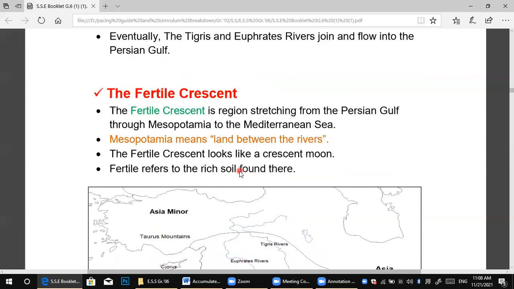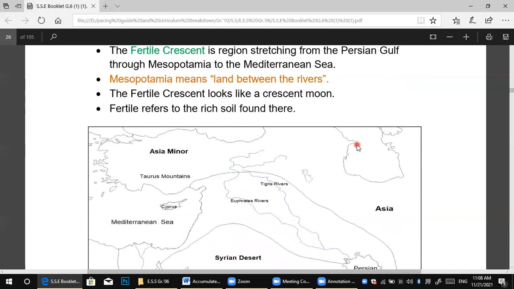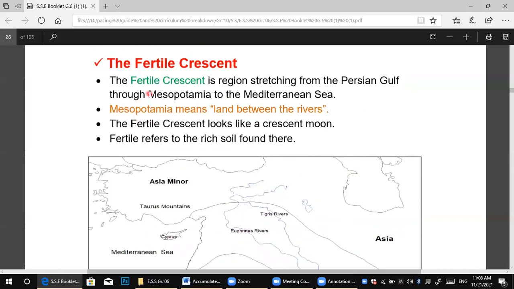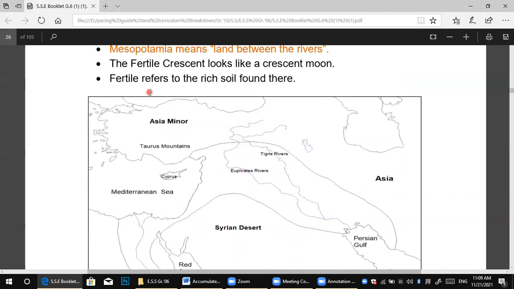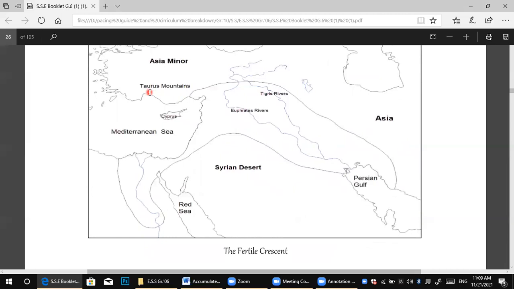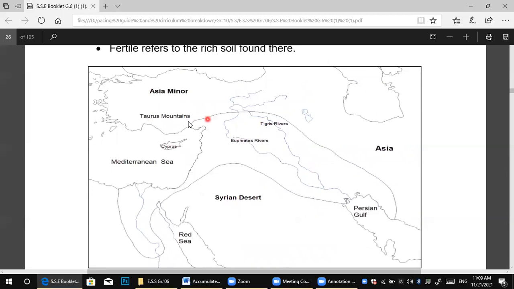After that, the Fertile Crescent. The Fertile Crescent is a region stretching from the Persian Gulf through Mesopotamia to the Mediterranean Sea. So here, that's on the map. He's talking now about the Fertile Crescent. As we see now, all these lands are called the Fertile Crescent.